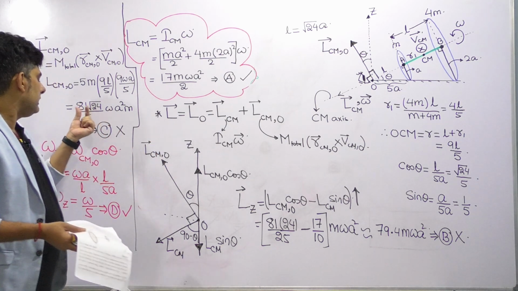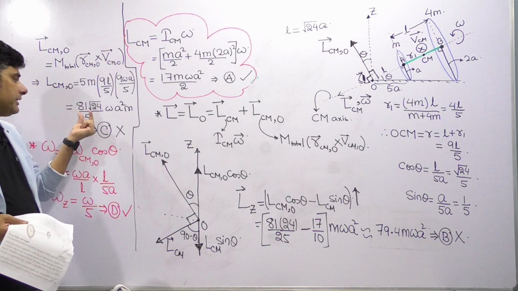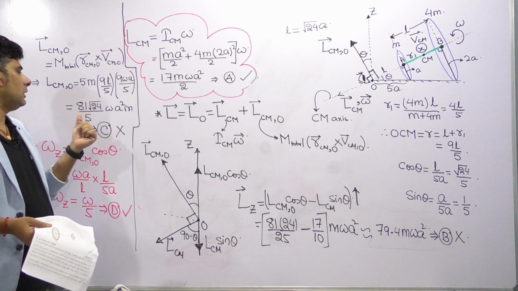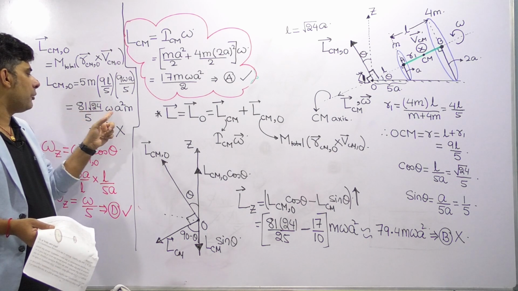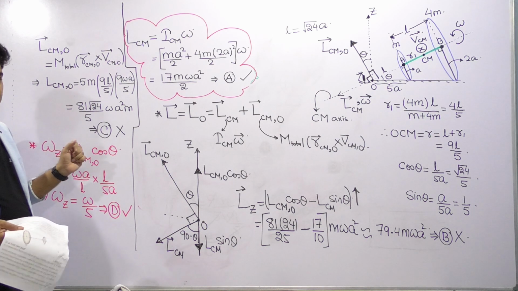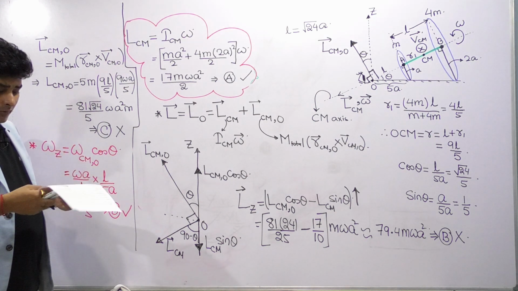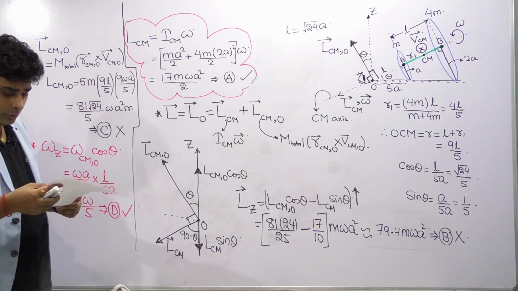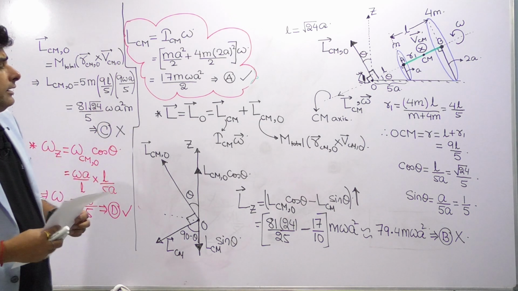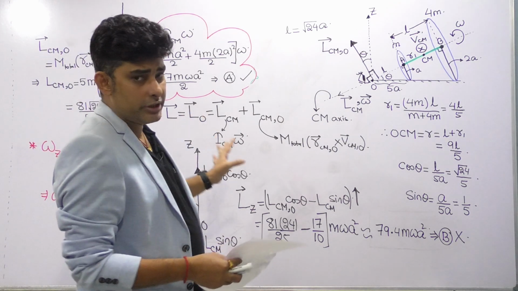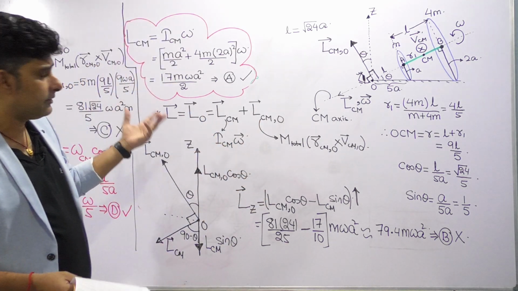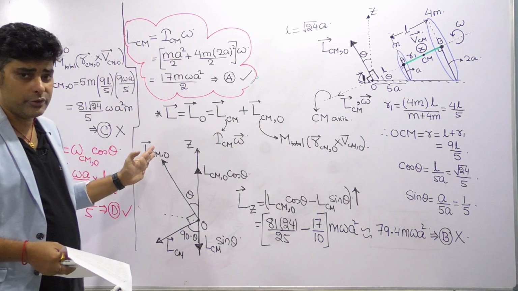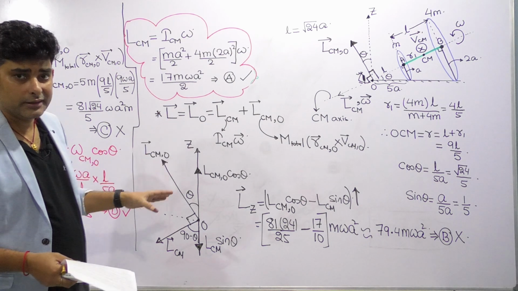Here option C is very close to 81 m omega a square, but not exactly, so that's why we have ruled out option C. In this way we were able to solve the question, and I hope you were able to understand my explanation.